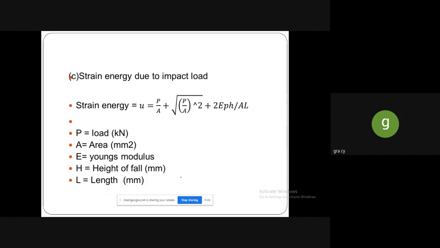Then the third one is due to impact load. So for the impact load, sigma is equal to P by A plus root of P by A the whole square plus 2EPH divided by AL. Whereas P is load in kilonewton, A is the area in mm square, E is Young's modulus, H is height of fall in mm, and L is length in mm.